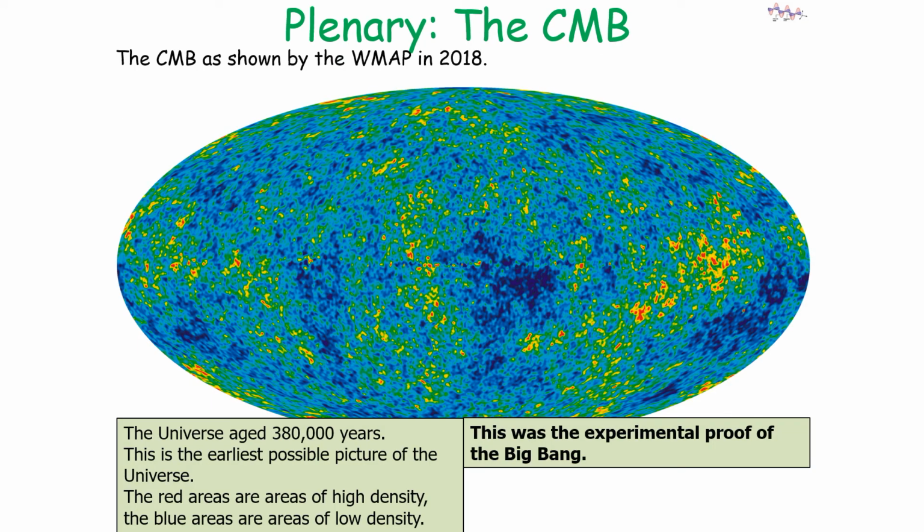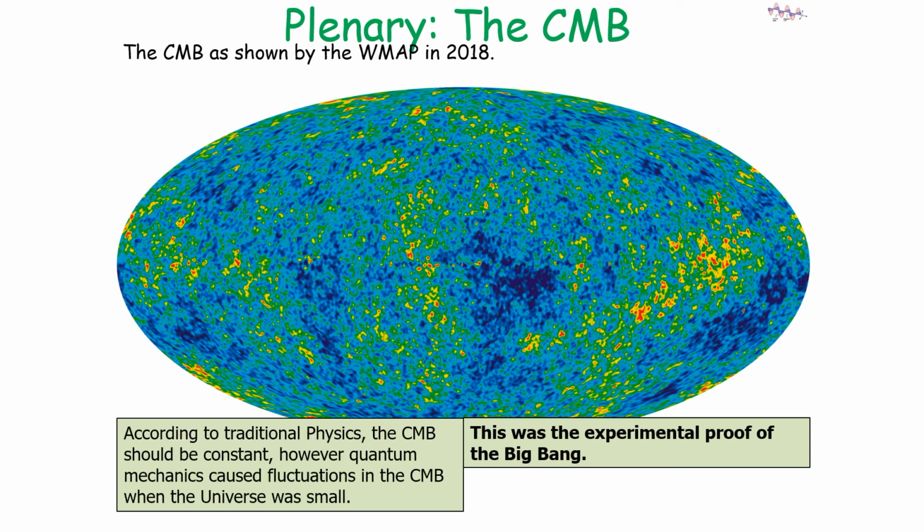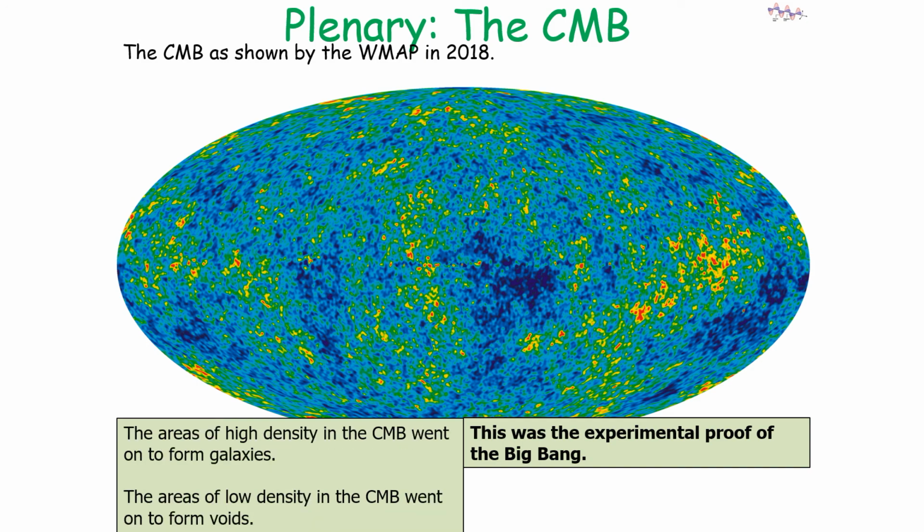So this is a picture of the universe aged 380,000 years old. It's the earliest possible picture of the universe. Now, according to traditional physics, the CMB should be constant. However, quantum mechanics causes fluctuations of the CMB, which makes the universe uneven in density when the universe was very small. So the areas of high density in the CMB went on to form galaxies, and areas of low density in the CMB went on to form voids. And again, this was the experimental proof of the Big Bang.